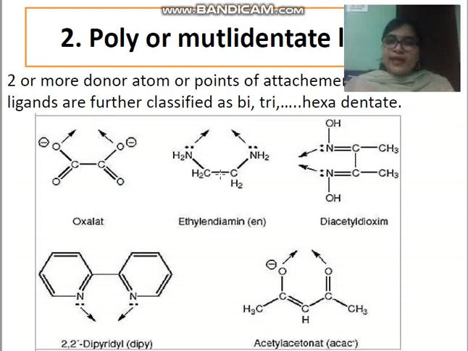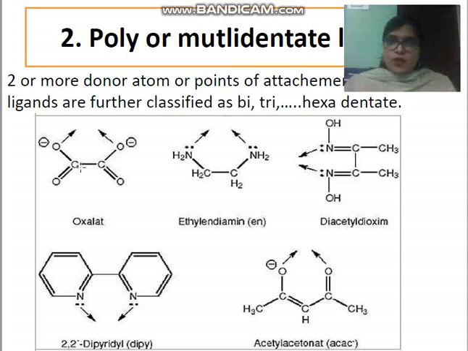Now see children, polydentate or multidentate ligand. When two or more donor atoms or points of attachment are available, then this is called a poly or multidentate ligand. Okay, when two or more than two donor sites are available which can ligate with the central metal atom, then it will be called a poly or multidentate ligand. Here this group is called the oxalato group, children.